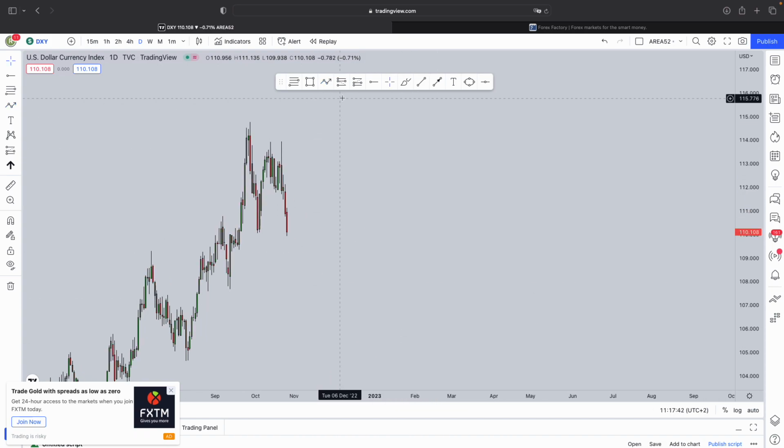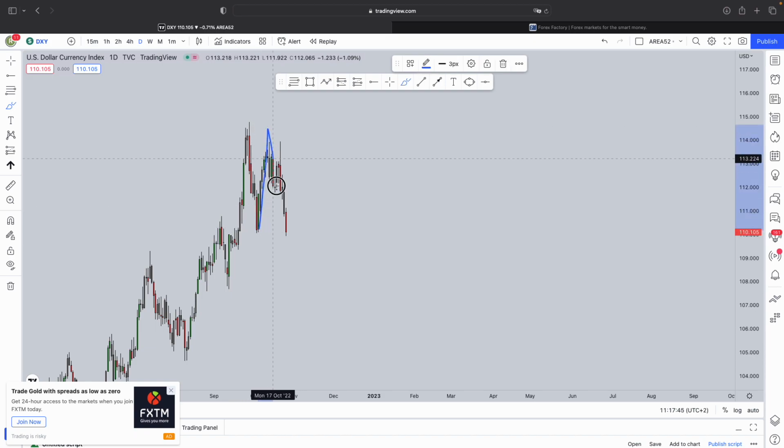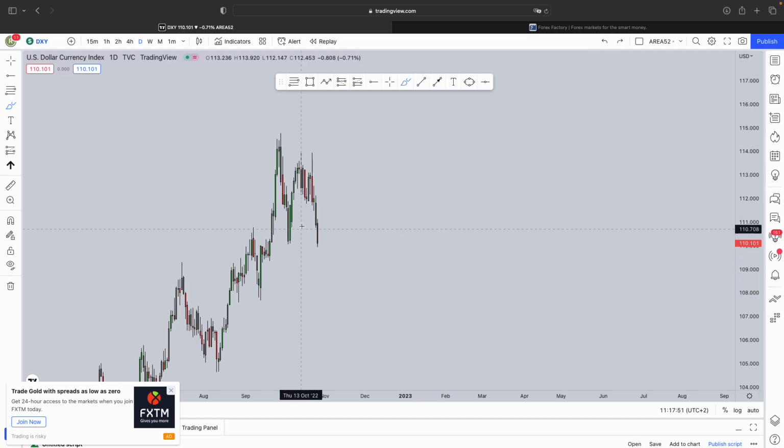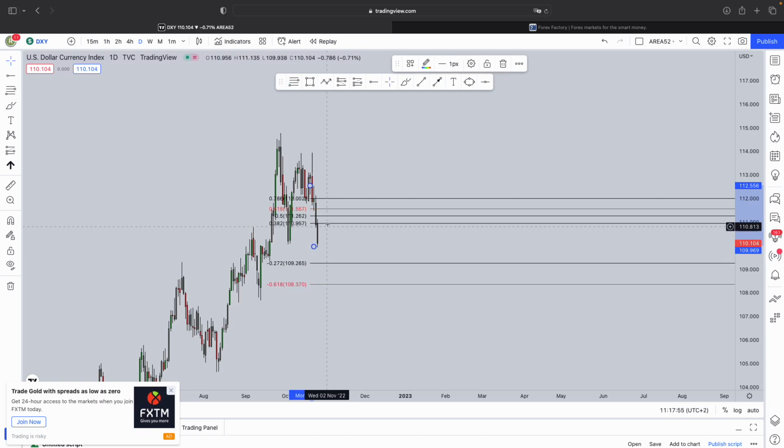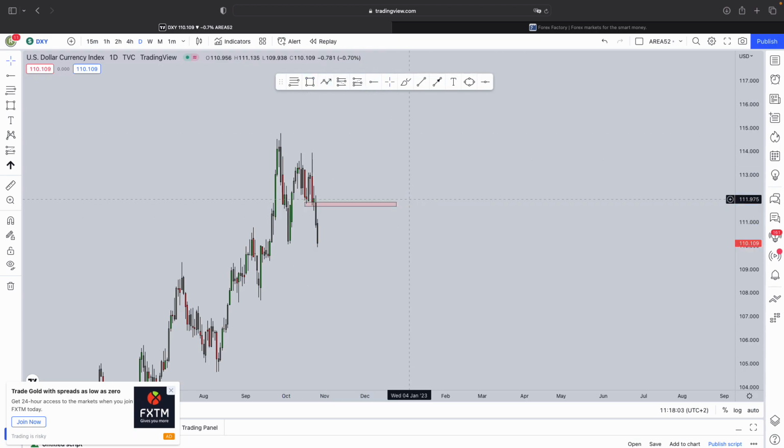Now apart from that, we also have what we call here an inverse head and shoulders. After it forms, you expect a pullback to the neckline before the continuation to the downside. Now after an impulse, you also expect a correction, and taking off Fibonacci from the high to the low of this impulse that we have over here, we do have the 78.6 lining up perfectly with that level over here that we expect the dollar index to pull back to before a continuation to the downside.